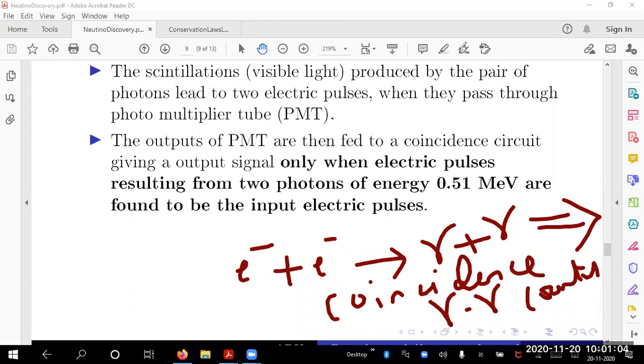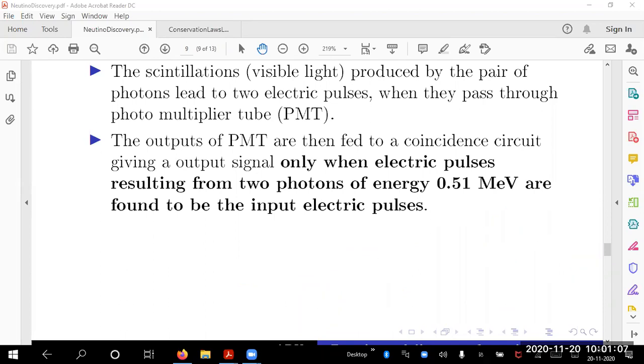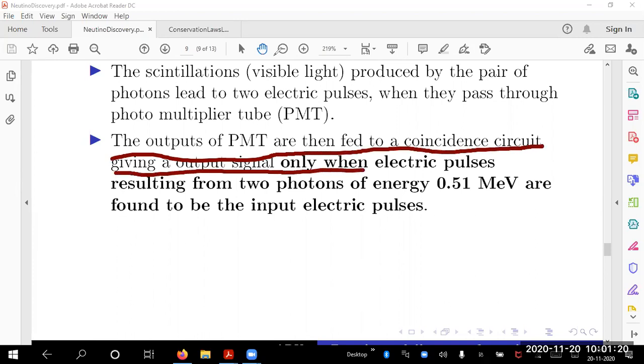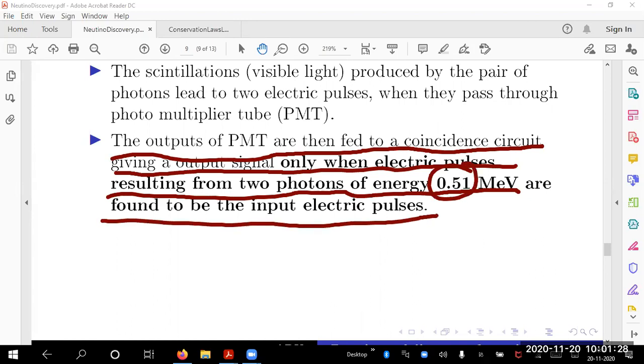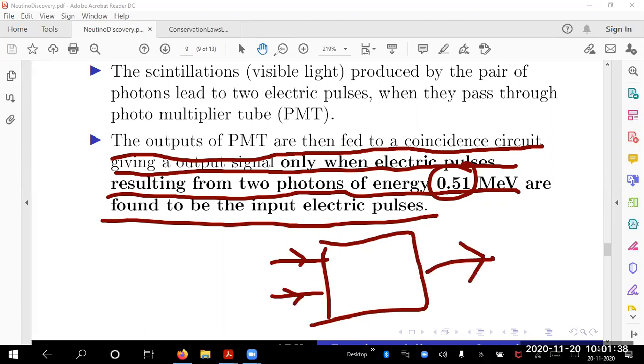In an experiment, electric pulse counting. So if I do that, what do I see? The scintillations lead to electric pulses when they pass through the photomultiplier tube. The outputs of the photomultiplier tube are then fed to the coincidence circuit, giving an output electric signal only when the electric pulses resulting from the 2 photons of energy 0.51 MeV are found to be the input electric pulses. I designed my coincidence circuit such that 0.51 MeV photons lead to 2 different inputs. If they are coming together, then I get an output. That is the design of this experiment.